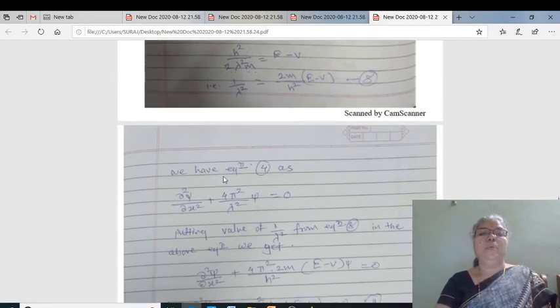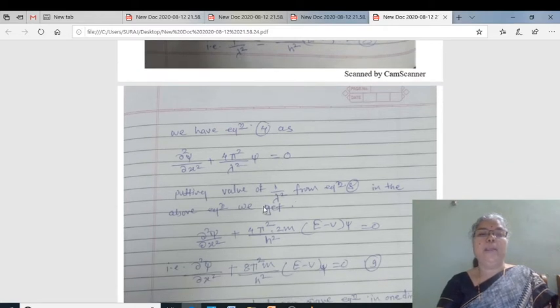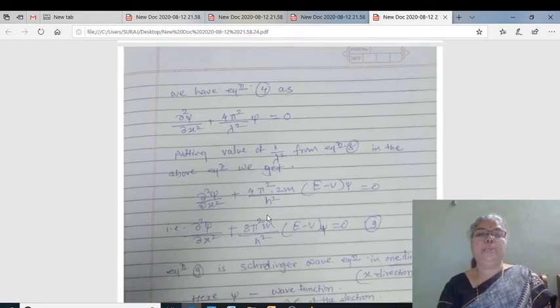Then again we have equation number 4 as dou square psi by dou x square plus 4 pi square upon lambda square into psi equal to 0. By putting the value of 1 by lambda square from equation number 8, we get dou square psi by dou x square plus 4 pi square into 2m upon h square in a bracket E minus phi into psi equal to 0.